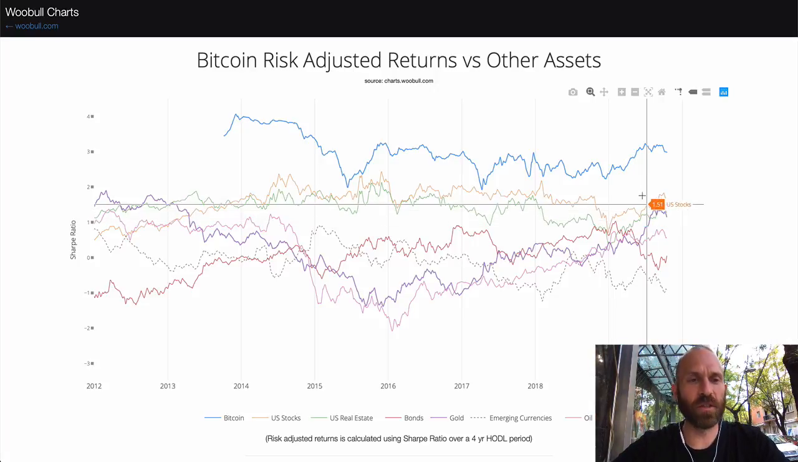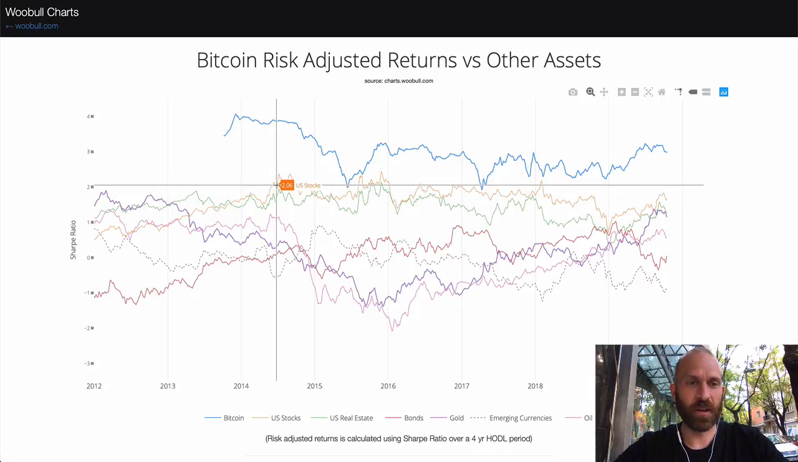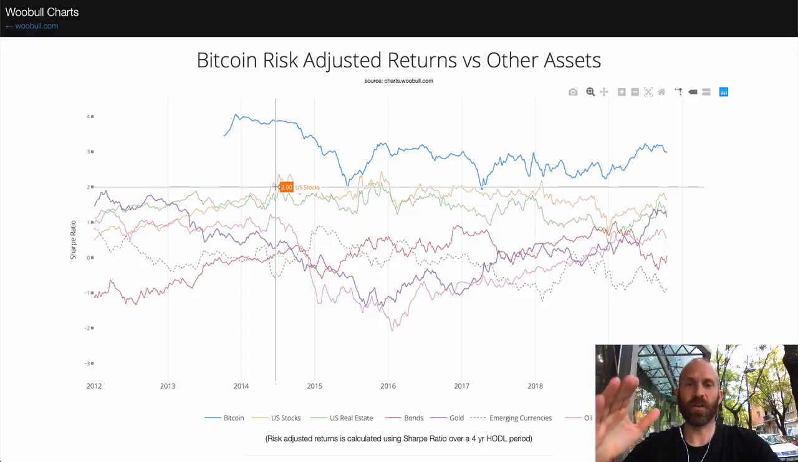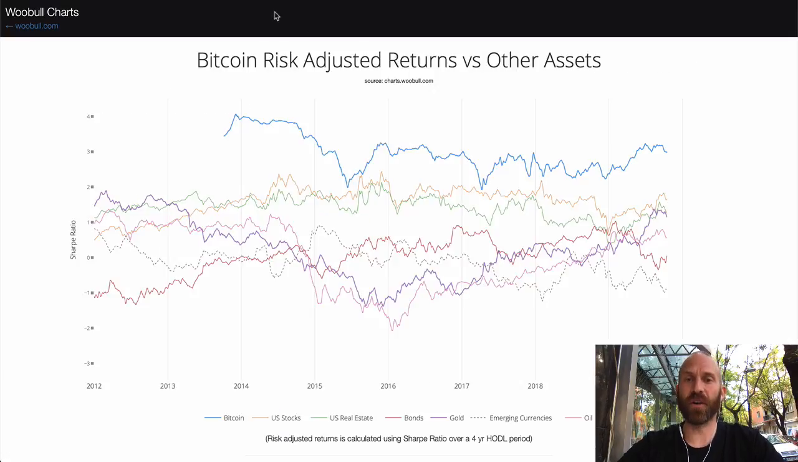So let's look at things 1 to 2, okay? Right now, I have the mouse at 2, if it'll go there. Okay, here we go, at 2, okay? Basically, that's almost everything. So things between 1 and 2, we have green, US real estate, we have orange, US stocks, and those are between 1 and 2. So based on this, those are considered very good. Okay, stocks and real estate, very good investments.